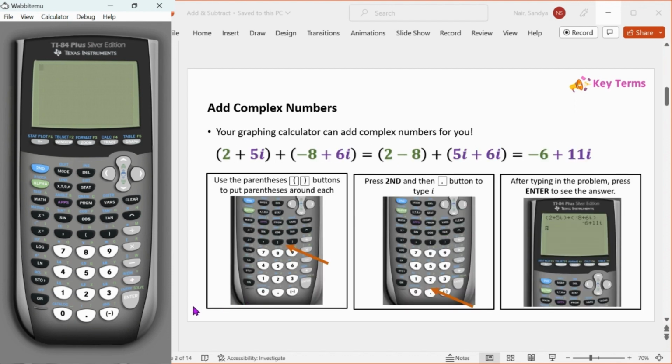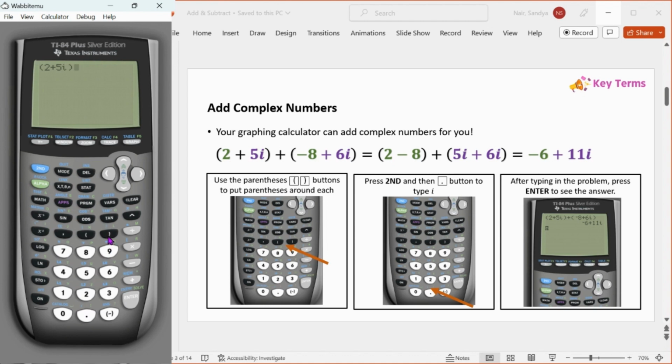So the great thing about complex numbers is that you can do them on your graphing calculator. So for example, if we want to do 2 plus 5i plus negative 8 plus 6i, we just go to our calculator, and you can get the parentheses from these buttons right here that are above the number keys. So we do parentheses and then 2 plus 5, and we need to use this key for our decimal point to get i, because you can see i is written in blue right above it. So we do second and then this decimal key.